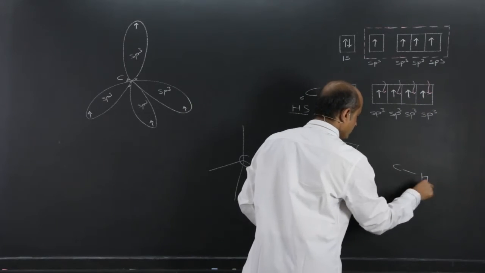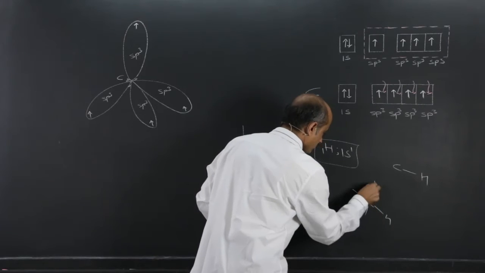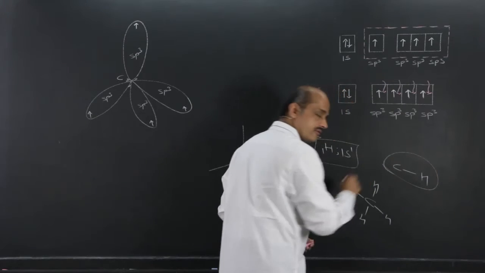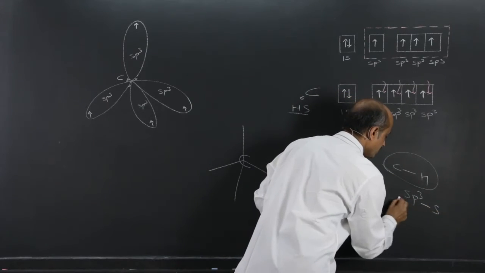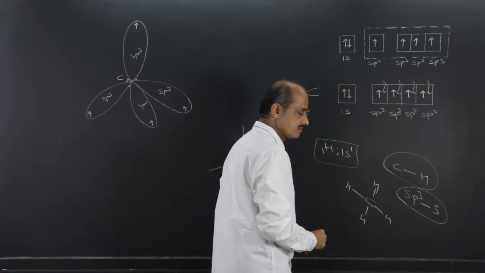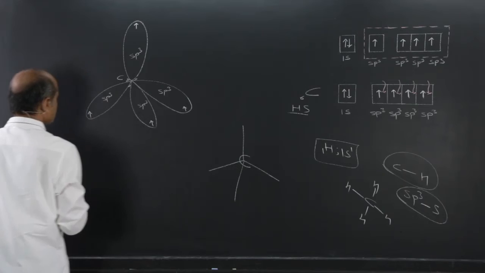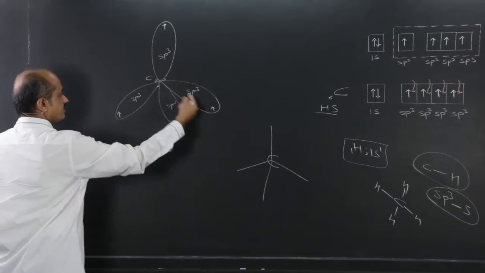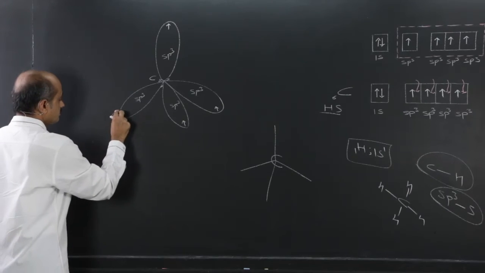So 4 CH bonds are formed in one molecule of methane, and these 4 CH bonds are formed by sp3-s overlapping.